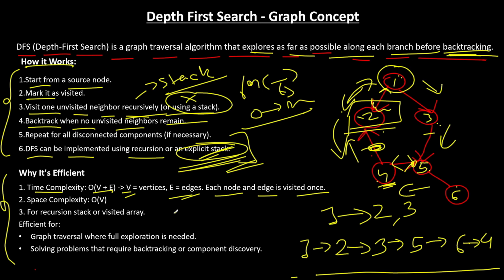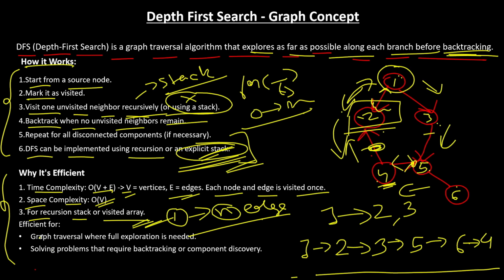V means for each vertex, you might go to n number of edges, right? And space complexity is O of V, O of vertices, because we store the number of vertices in the array. Okay, we don't store the edges also. That is not possible. And it is for the recursion stack or visited array. And it is efficient for graph traversals where full exploration is needed. As you can see, we needed a full exploration in this case, and for solving problems that require backtracking or component discoveries. The component discoveries, I will get a question ahead, then we'll look at it.